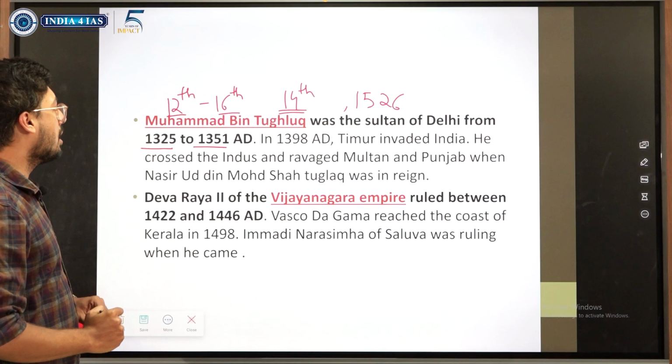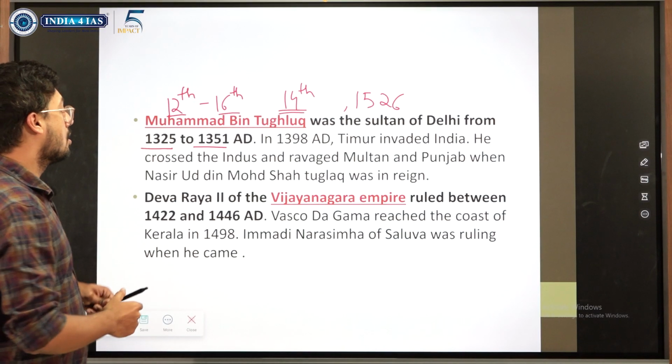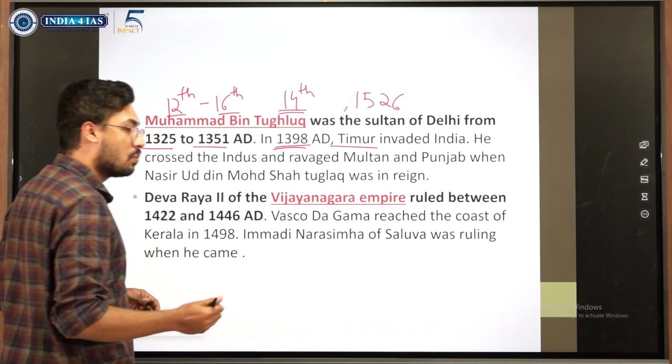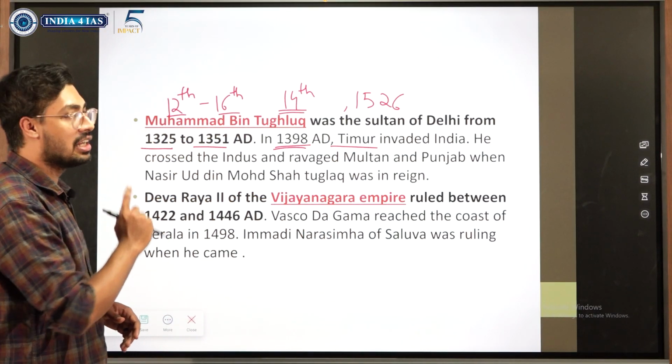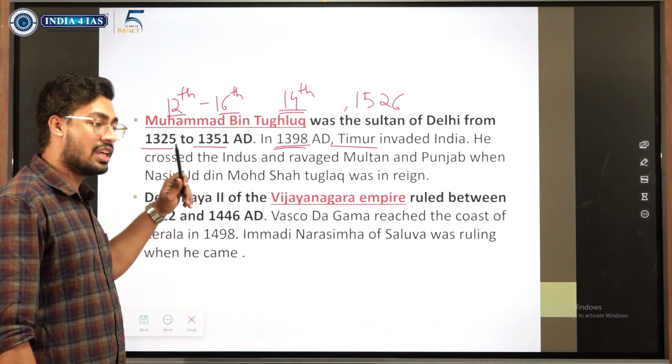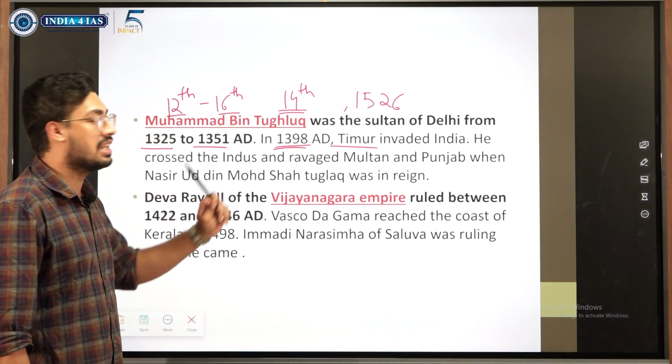And when did Taimur invade? Taimur invaded India and crossed the Indus. So this is a very, very close timeline. But Muhammad bin Tughlaq was not in reign when he invaded. See, the timeline is very, very important here. It is humanly impossible to remember the exact year.